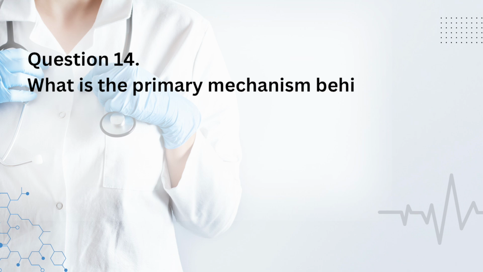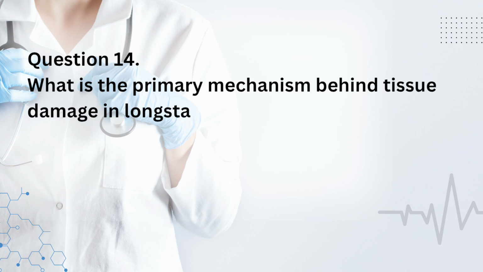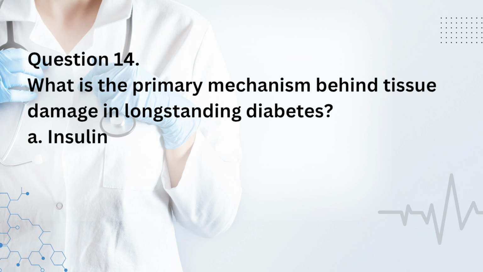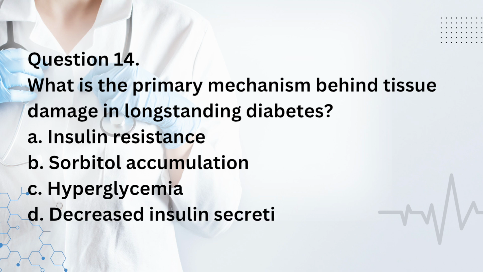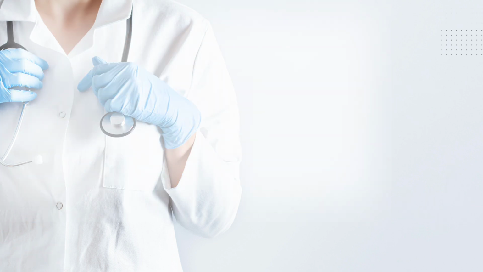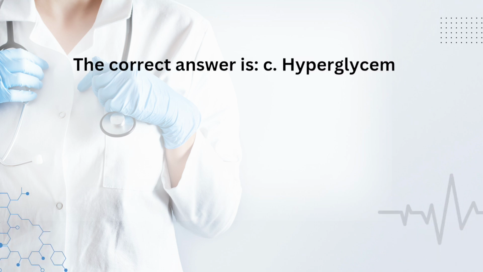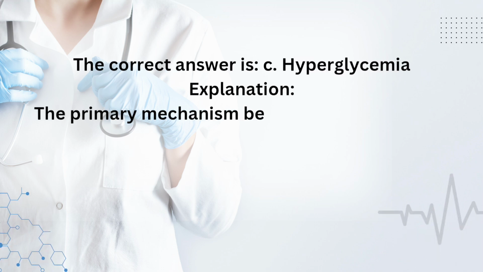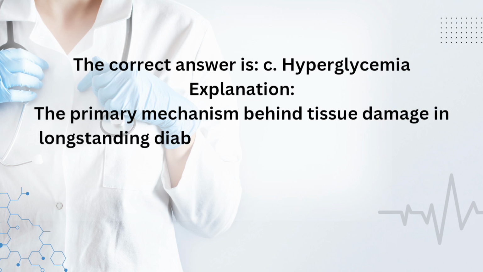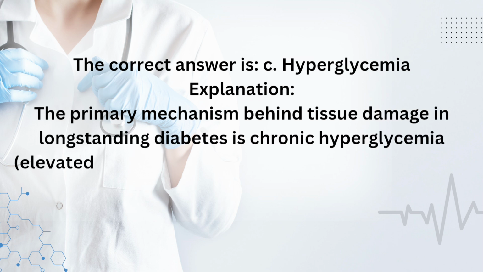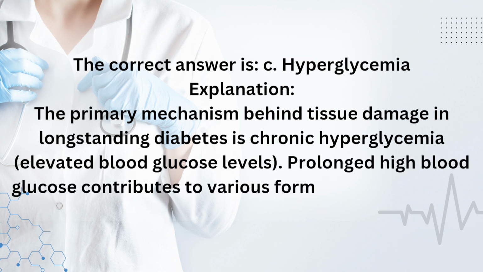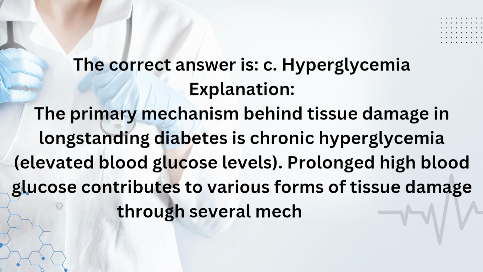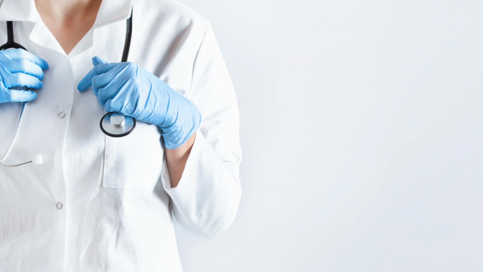Question 14. What is the primary mechanism behind tissue damage in long-standing diabetes? A. Insulin resistance. B. Sorbitol accumulation. C. Hyperglycemia. D. Decreased insulin secretion. The correct answer is C. Hyperglycemia. Explanation: The primary mechanism behind tissue damage in long-standing diabetes is chronic hyperglycemia, elevated blood glucose levels. Prolonged high blood glucose contributes to various forms of tissue damage through several mechanisms.